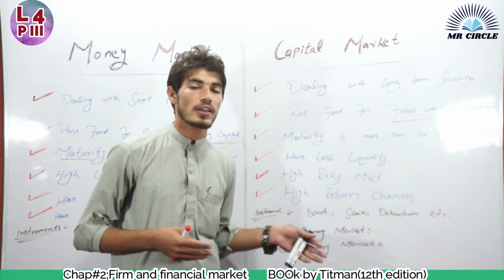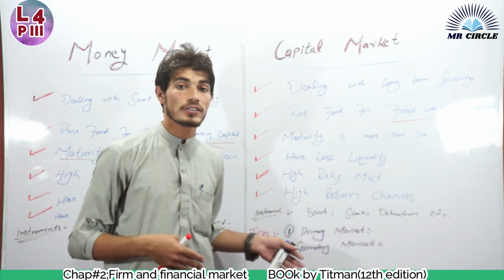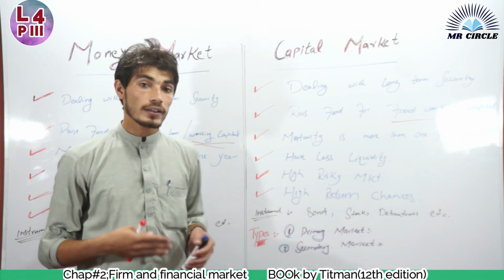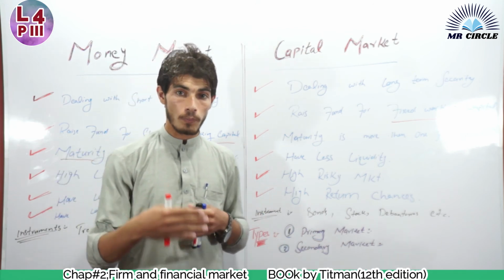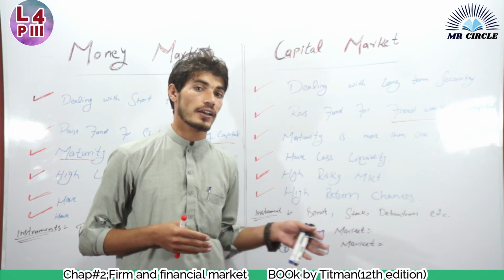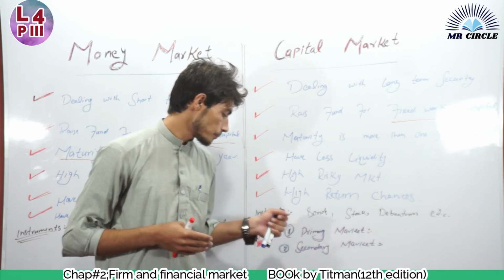Primary market is the first hand market, which means the securities are issued for the first time. In the primary market, the trade occurs between the corporation and the investors, and the share price is chosen by the corporation.